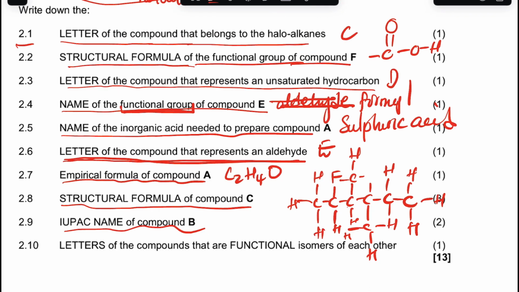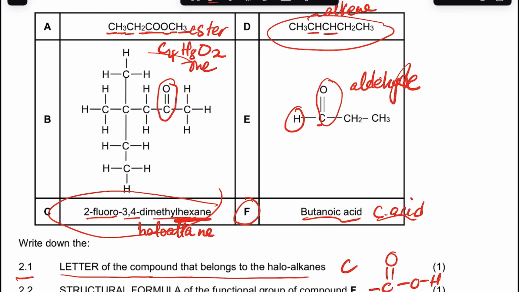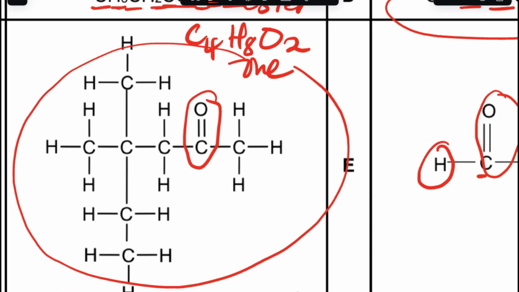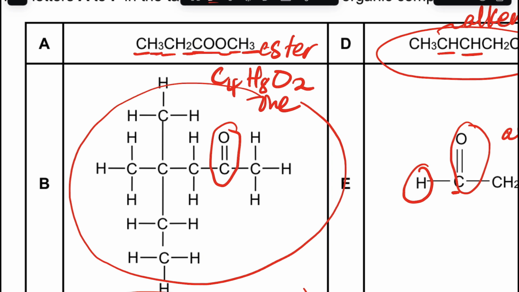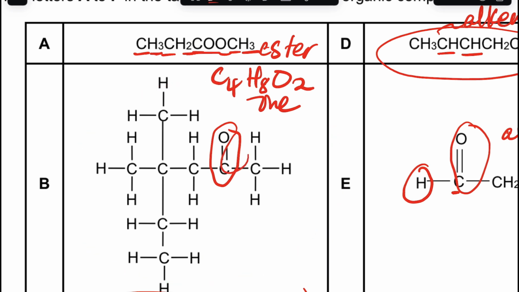Now the IUPAC name of compound B. Let's zoom in a bit. So compound B, guys, it's a ketone. So the longest chain here, it's 1 2 3 4 5, 1 2 3 4 5 6, right? So we cannot say 1 2, okay, the shortest; the longest is that one.